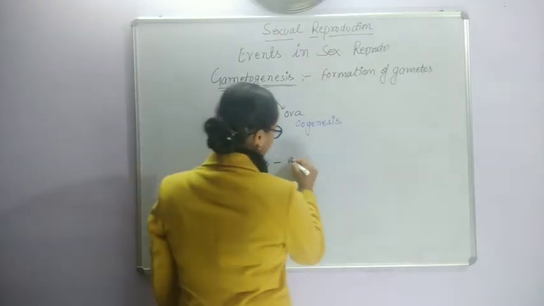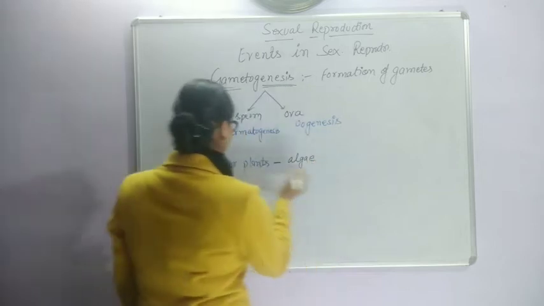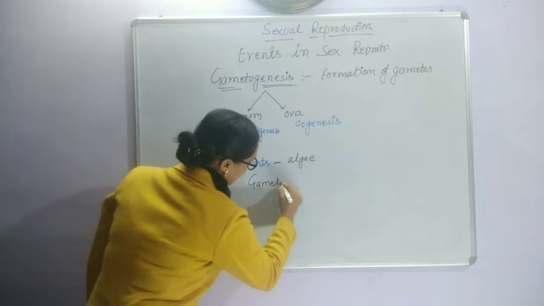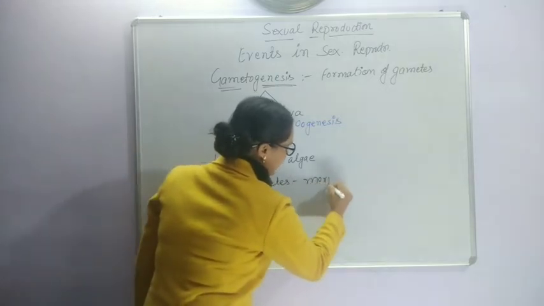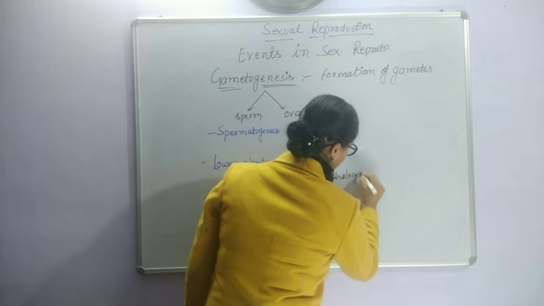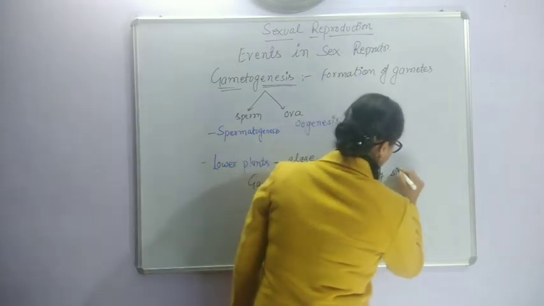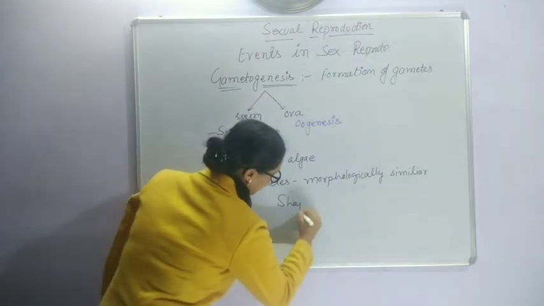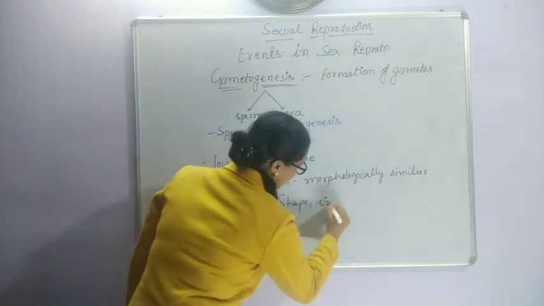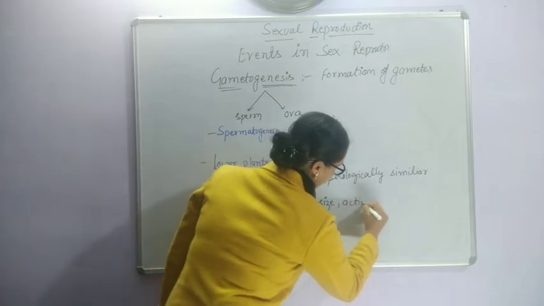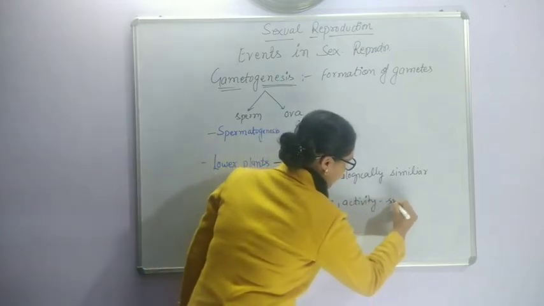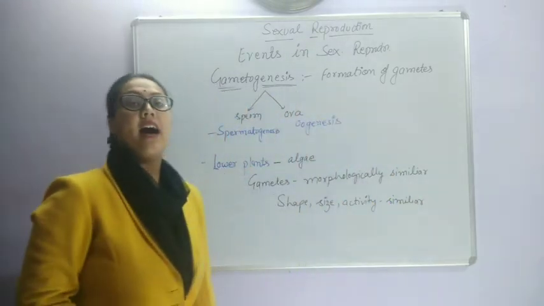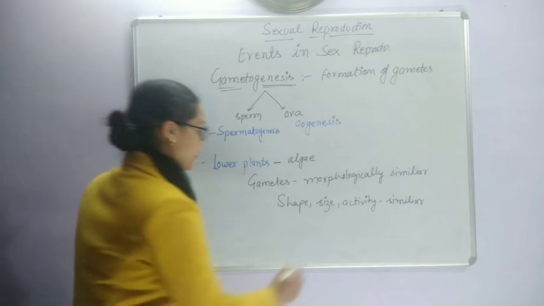In lower plants, for example algae, the gametes are morphologically similar. Their shape, size, and activity are similar. So such kind of gametes are known as isogametes or homogametes.